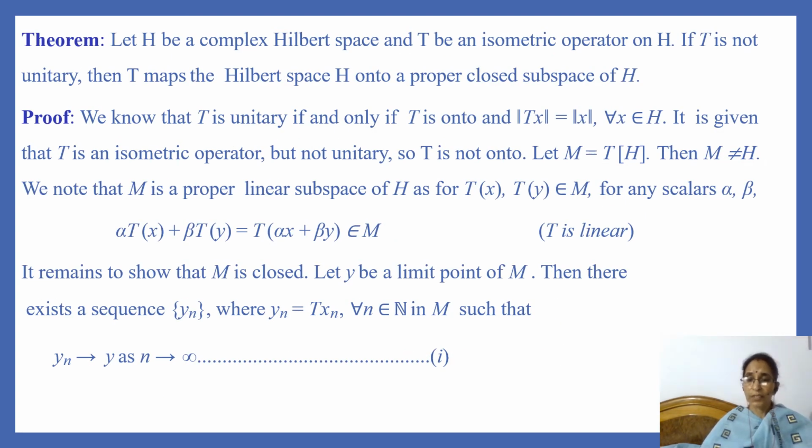Now we have a theorem which states: let H be a complex Hilbert space and T be an isometric operator on H.